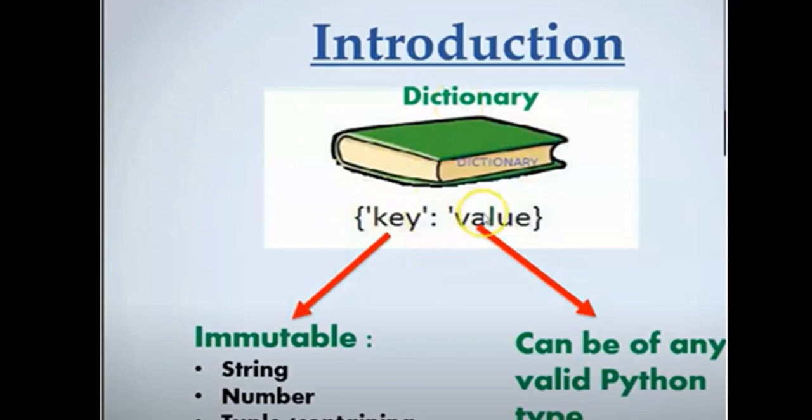Now the properties of keys you can see here, it is immutable. Immutable means what?